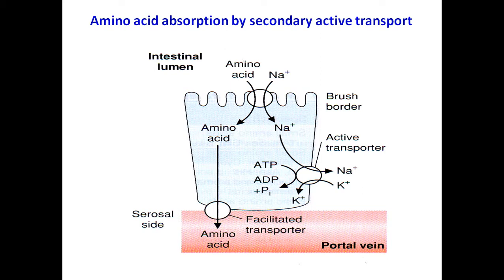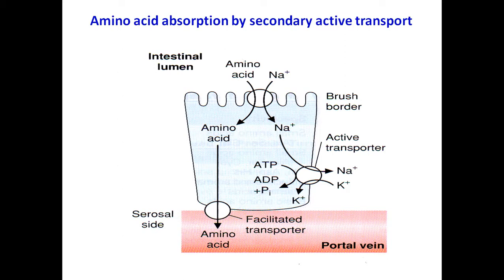Now see here, this is a carrier protein that is present on the intestinal mucosal cell. Through this carrier protein only the absorption of amino acid takes place. The amino acid absorption is sodium dependent. So the sodium pump and the carrier protein should work together for amino acid absorption. For the absorption of one amino acid, one sodium ion is also required. So for every amino acid absorption, sodium is also transported into the intestinal mucosal cell from